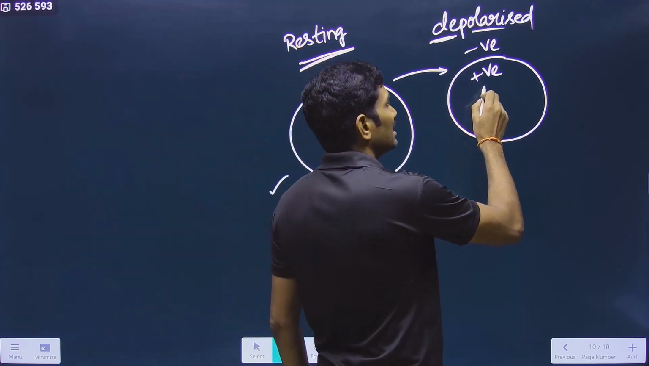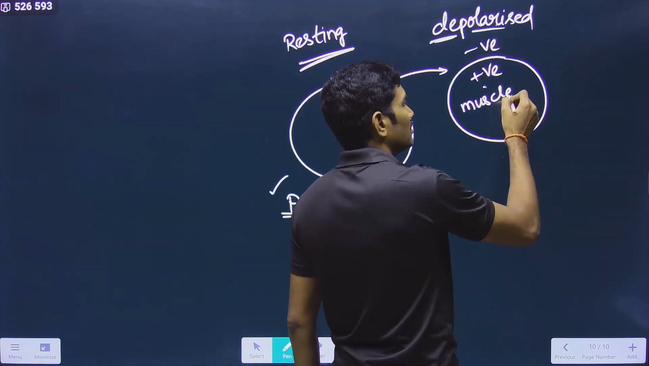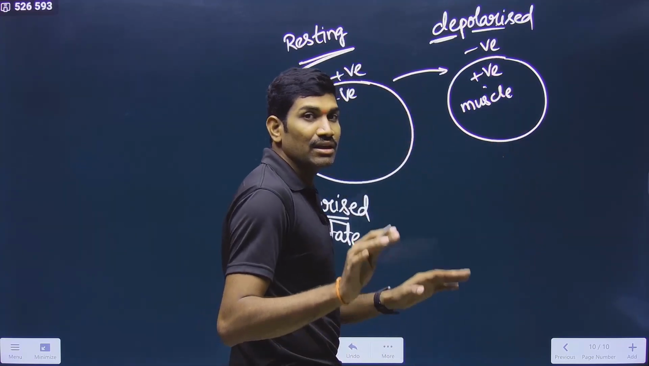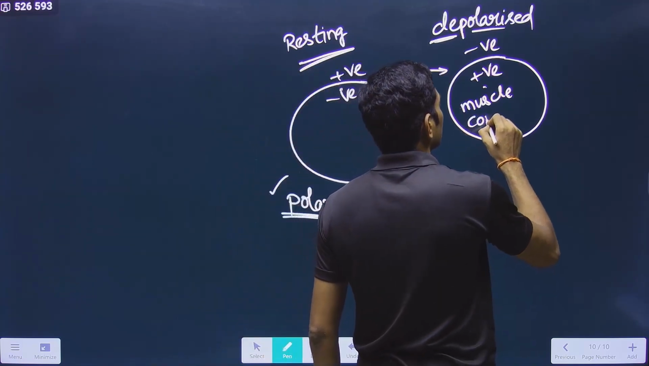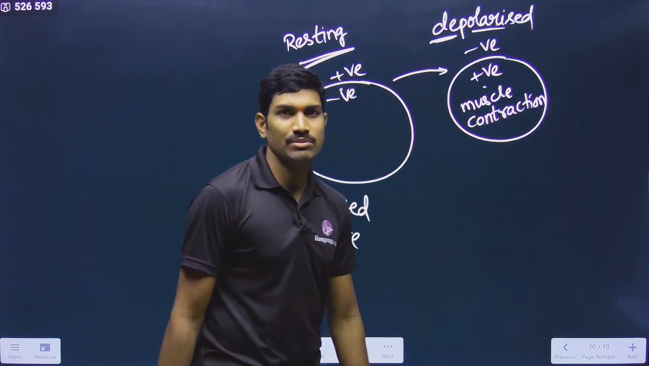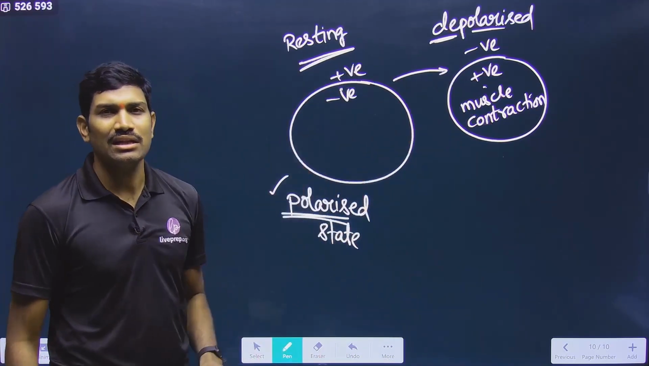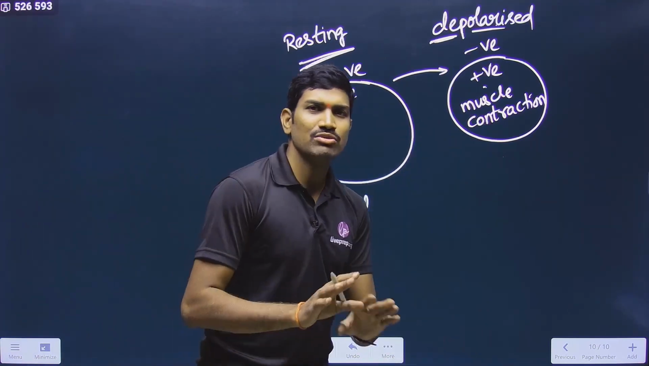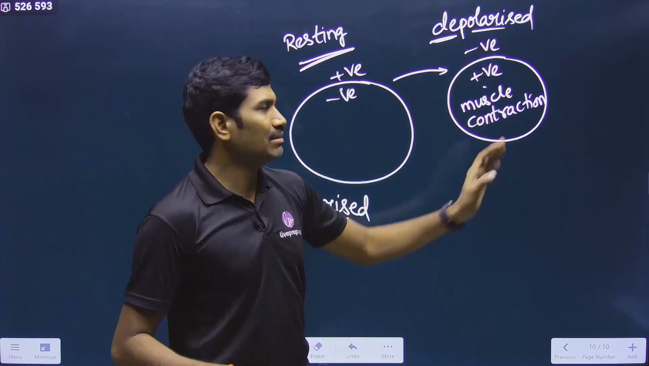Please remember, this condition will cause muscle contraction. Depolarized condition for the muscle cells: in the muscle cells, if depolarization occurs, it will cause muscle contraction. Very, very important for examination. Please remember. With respect to muscle contraction, once again we will study under the locomotion chapter. Here we don't need to study this thing. Simply to make you aware of these words and their meanings, I am telling you this.